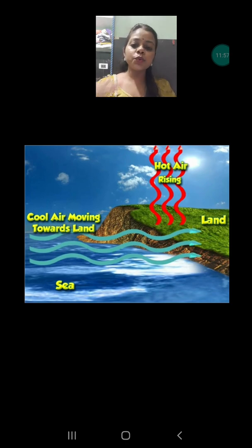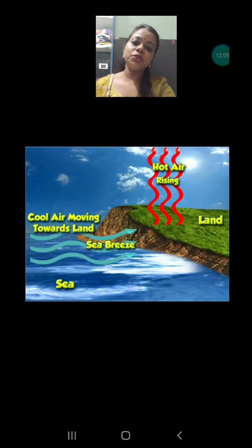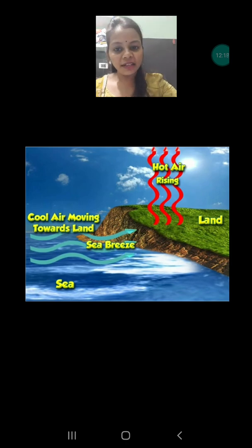This cool air will take the empty space created by the moving of the hot air on the land, and this process is called sea breeze. This happens during the daytime. So what is the output? In a single line we can say the sea breeze happens during the daytime.